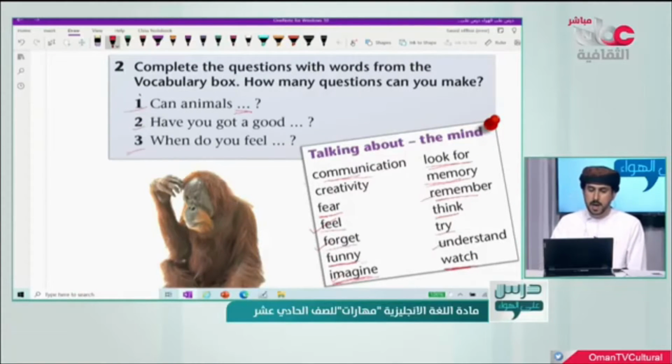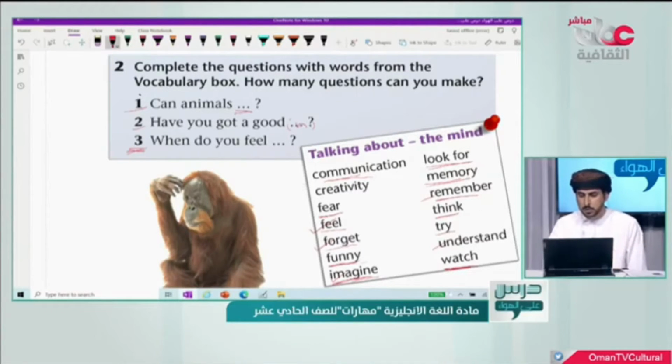The second one, have you got a good? Here we need a noun. So have you got a good imagination, for example? Have you got a good memory? And so on. Question number 3. When do you feel, for example, when do you feel creative? When do you feel happy? When do you feel, for example, angry, afraid, and so on?